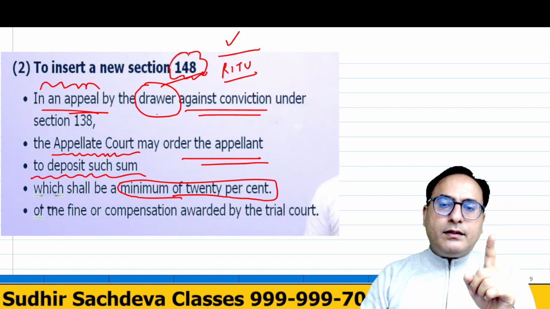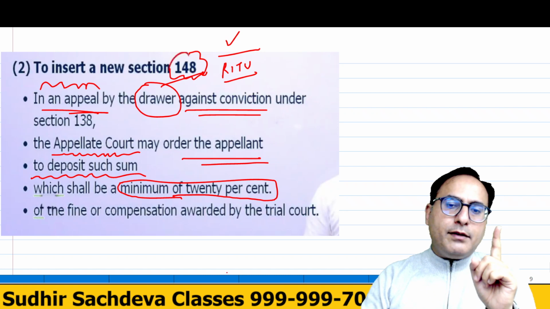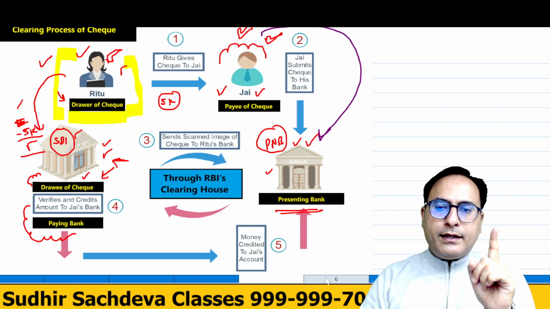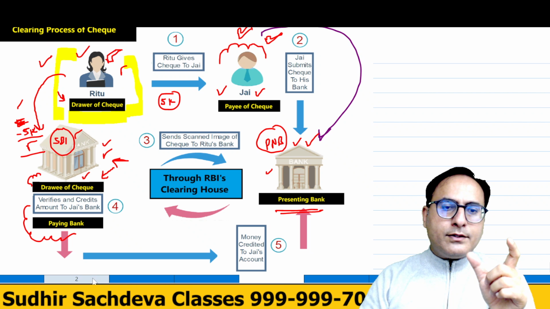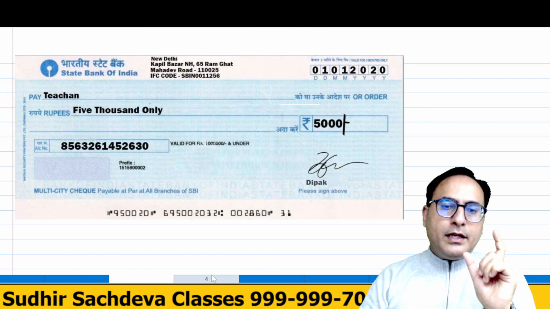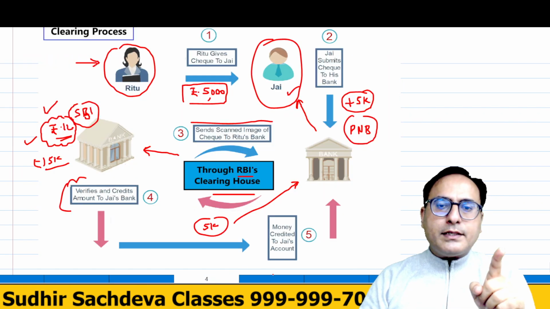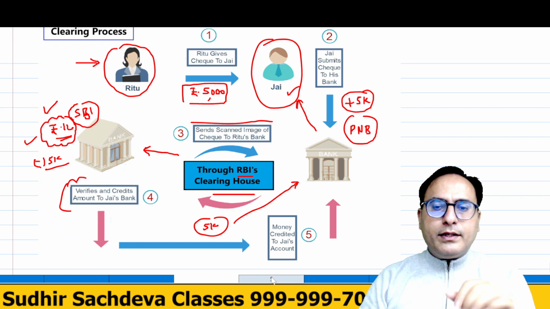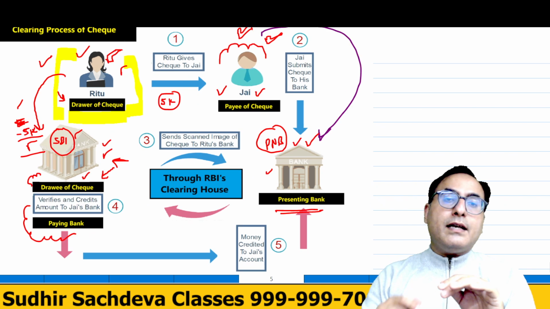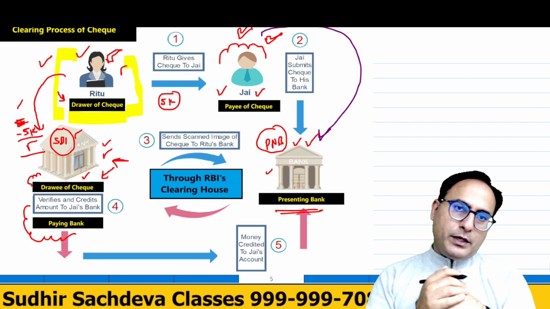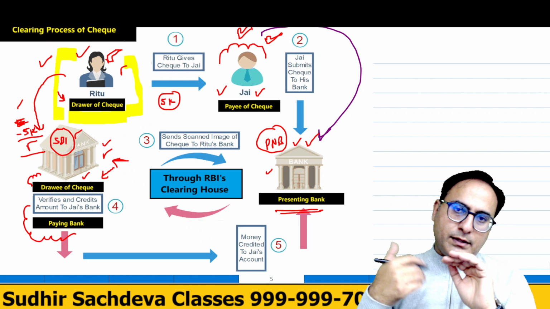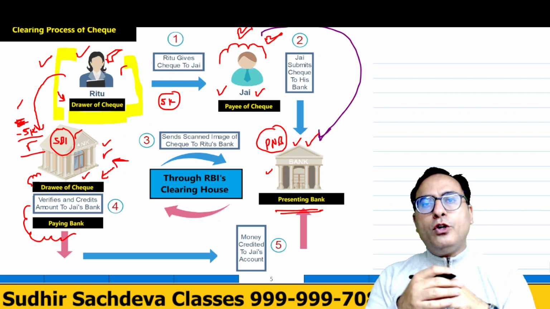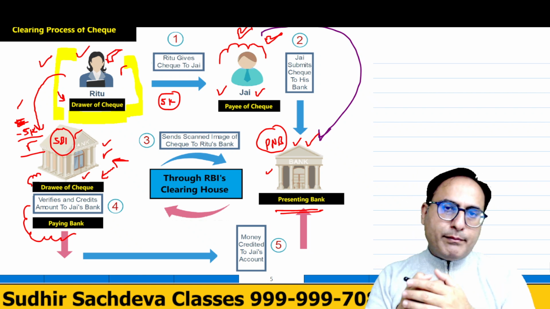So section 138 is very, very important, which we have discussed, right? First of all, we discussed what is a check. Then what is the clearing process, in general, which we saw in this example. Then we discussed the terminology being used: what is the drawer of the check, what is the payee of the check, which bank is the presenting bank or drawee bank.